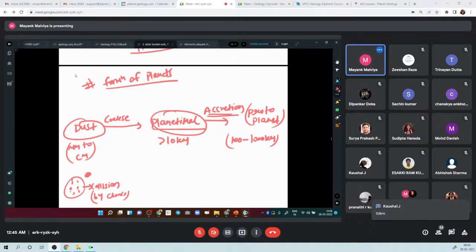Anyone? Yes, 6371. No. The diameter of Earth is not 10 kilometers. Kaushal, right? The diameter of Earth. You search it, right? We'll study that in the interior of Earth also, right?